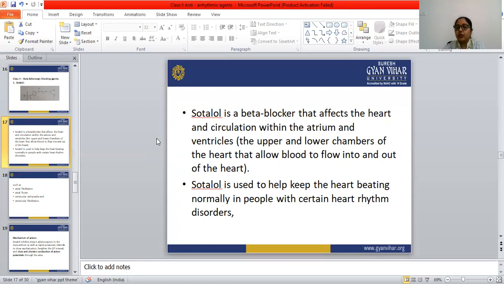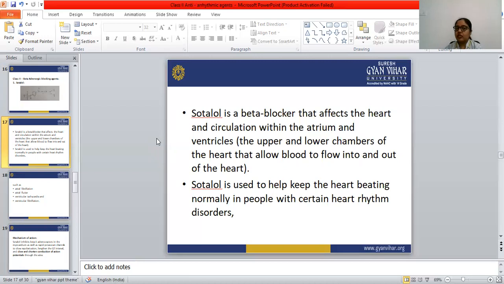Sotalol is used to help keep the heart beating normally in people with certain heart rhythm disorders. It comes under the category of antiarrhythmic drugs, which are drugs that regulate irregular heartbeat.